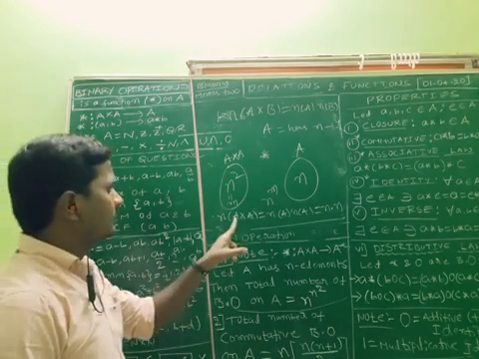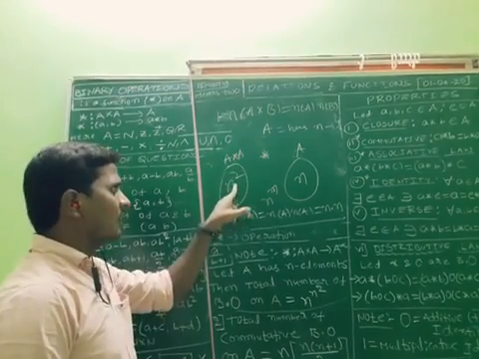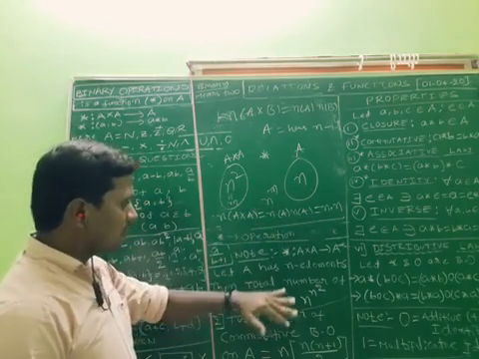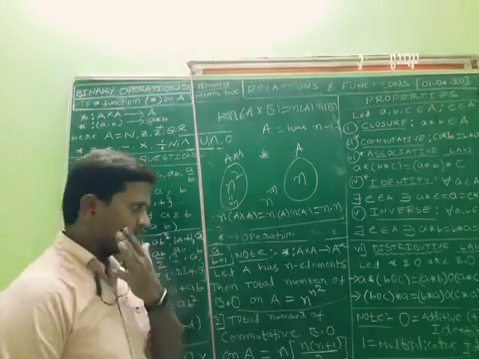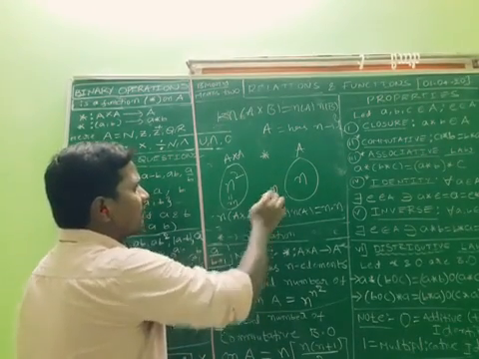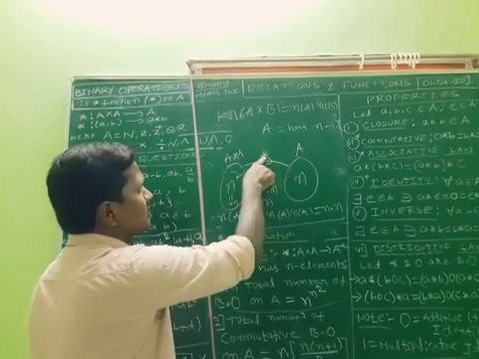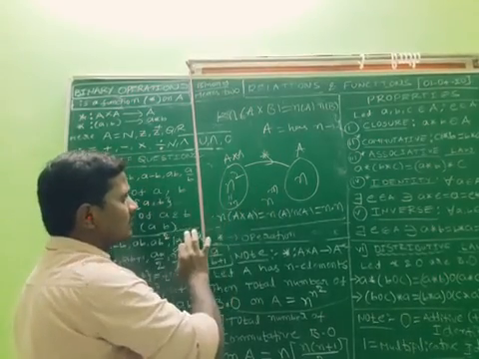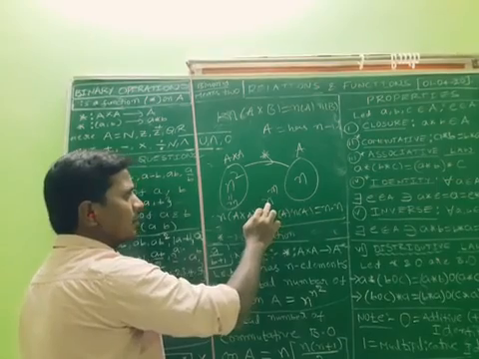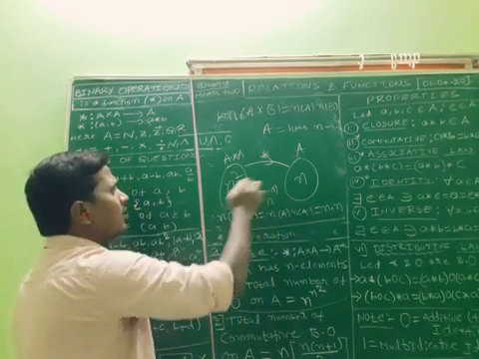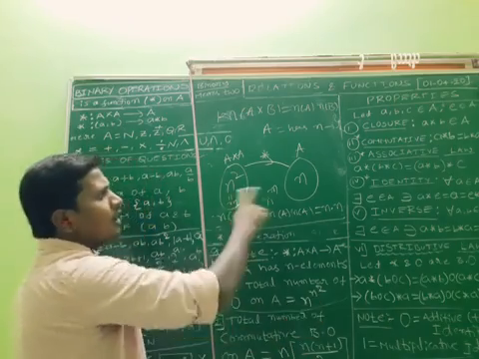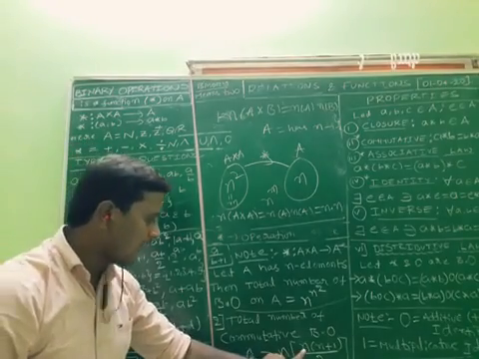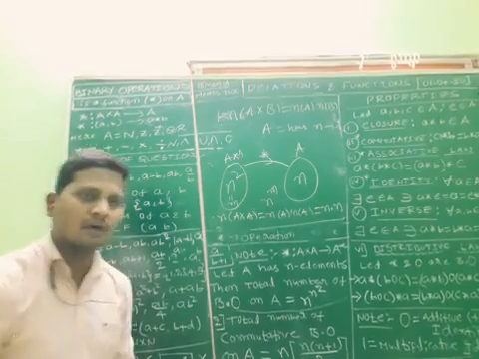So here n of A cross A contains n square elements, A having n elements, so the total number of binary operations is n power n square. Like n power n is the number of functions. A binary operation is also a function from domain to codomain. The domain has n square elements, the codomain has n elements, so the number of functions is n power n, so n power n square. The number of commutative binary operations on A is n into n plus 1 by 2. This you have to remember.